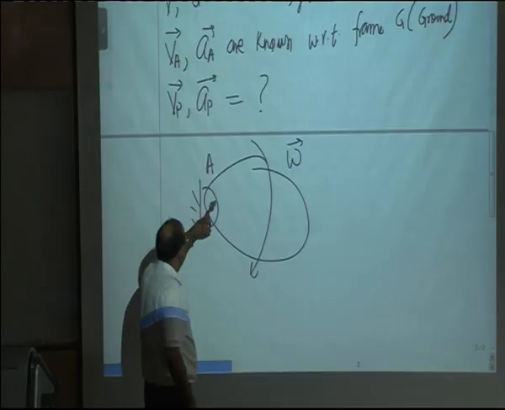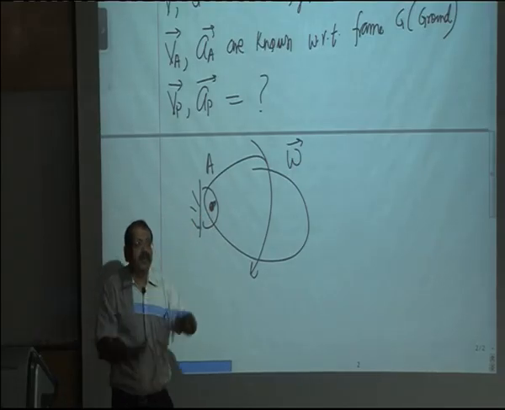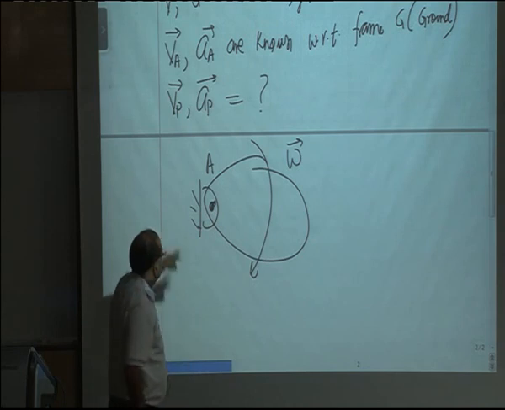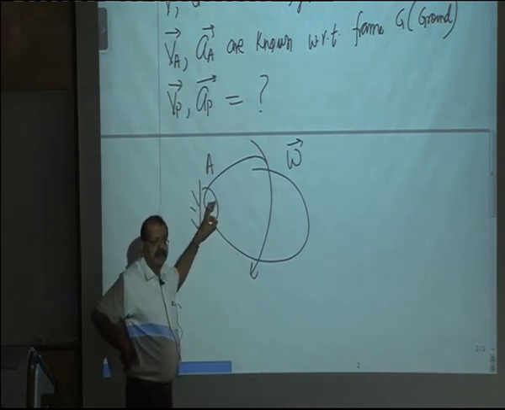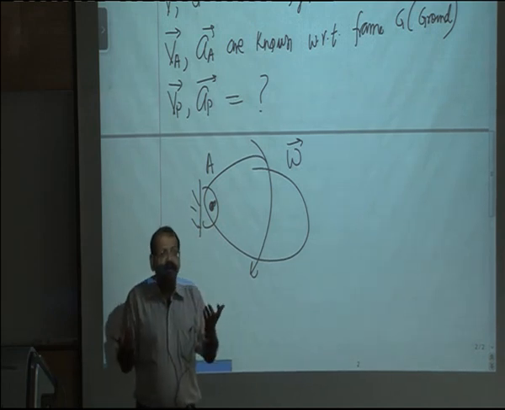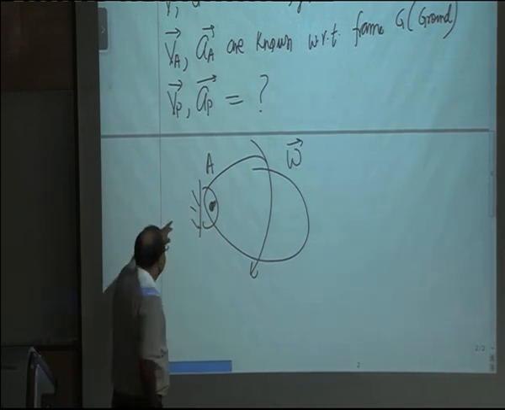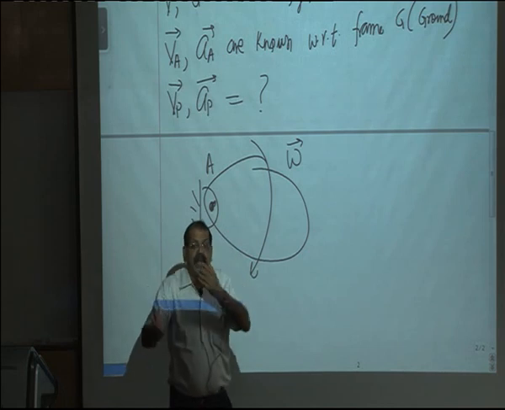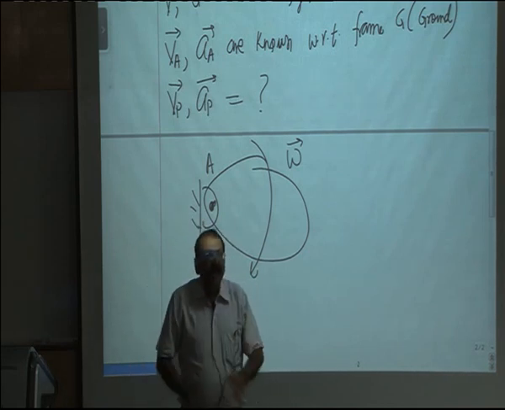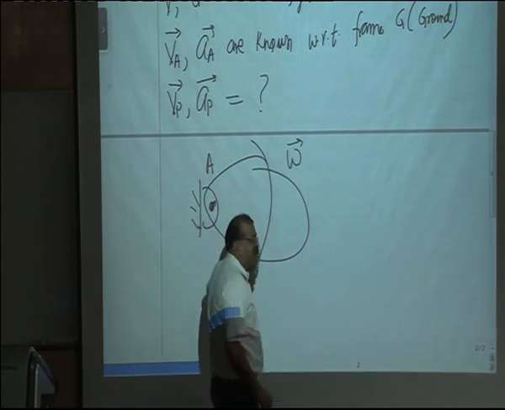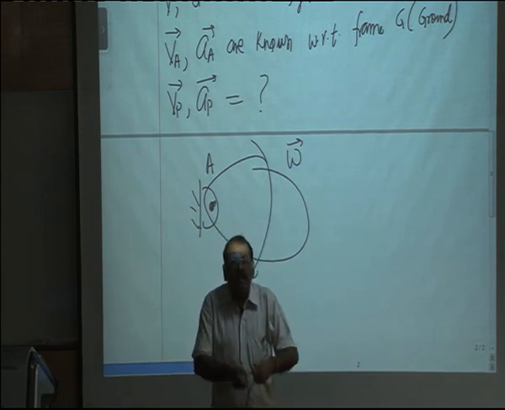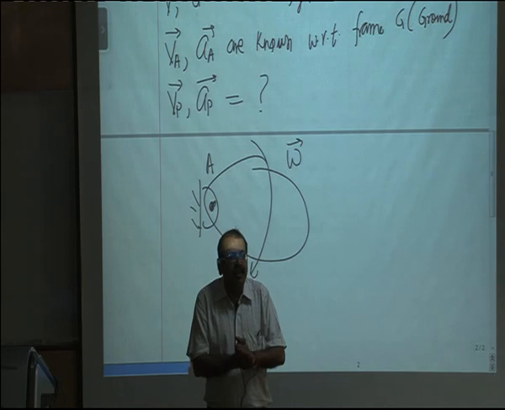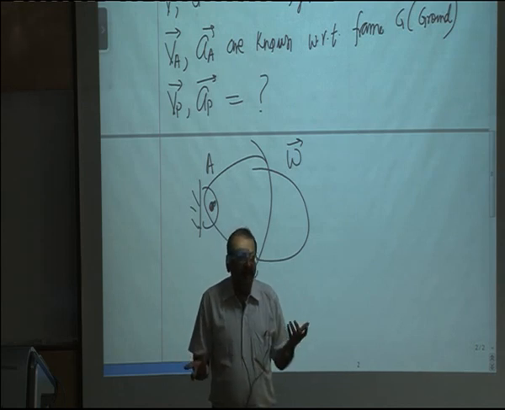Now here, from the physics of the problem or just by looking at the problem, do you know the velocity and acceleration of point A? Clearly it is 0. And then we will be interested, as you will see in dynamics, in the acceleration of the center of mass of the body, because acceleration of center of mass will be related to the total force acting on the body.